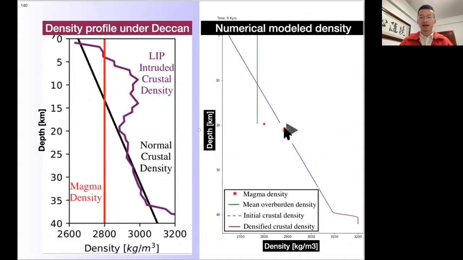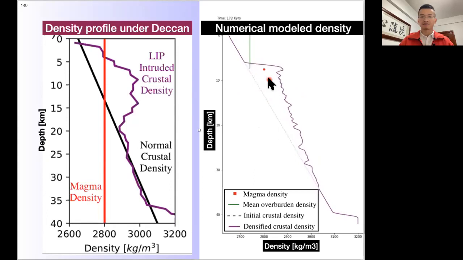And then let's take a look at a comparison between the numerical model density and the observed density structure. So initially, we assume a global average linear density structure. As the sill keeps intruding upwards, the solidified sill becomes denser and creates this densified density structure beneath it.